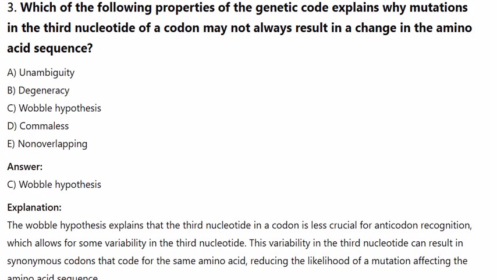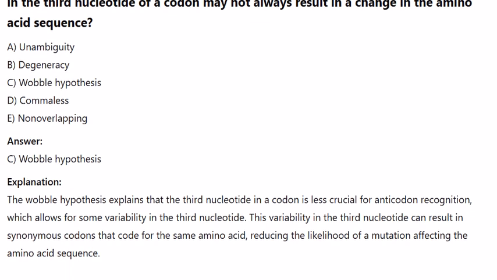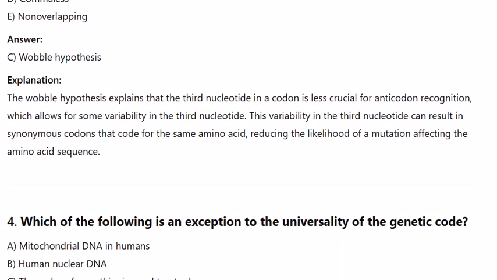Explanation: the Wobble hypothesis explains that the third nucleotide in a codon is less crucial for anticodon recognition, which allows for some variability in the third nucleotide. This variability in the third nucleotide can result in synonymous codons that code for the same amino acid, reducing the likelihood of a mutation affecting the amino acid sequence.